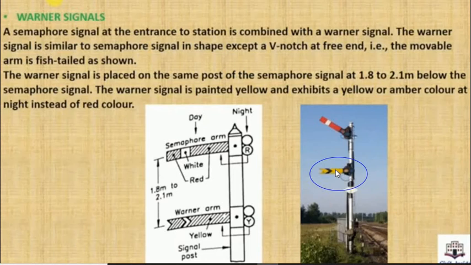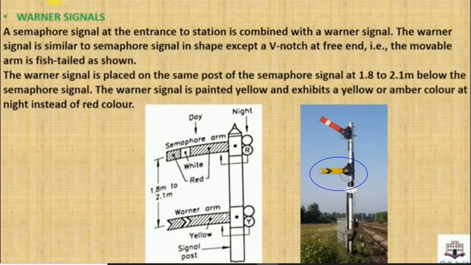So that's why the main purpose of it is to show the same stop signal, especially at night, because red is not visible at night. Yellow can be visible from a long distance also. So that's why it is provided in a yellow or amber color. The function of both these signals is the same, but just one works at night time and the other works in the daytime.